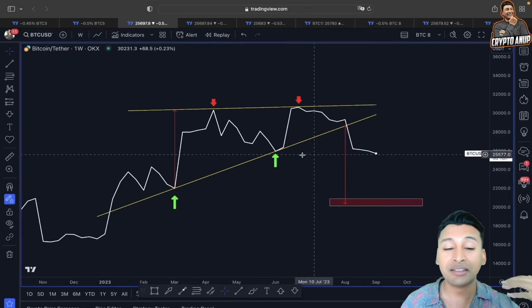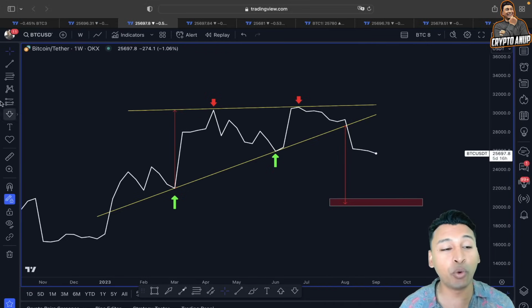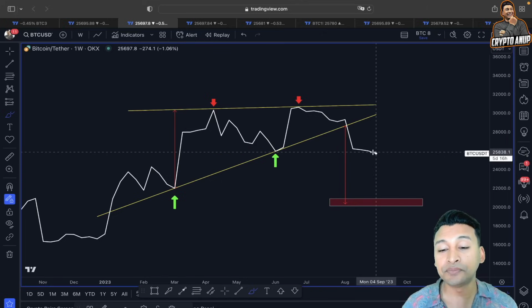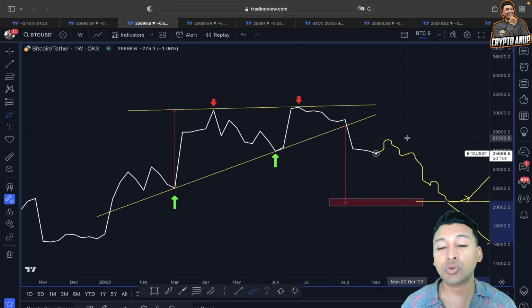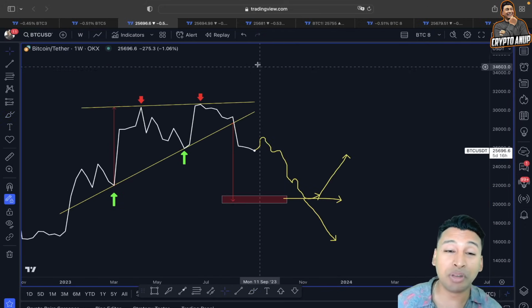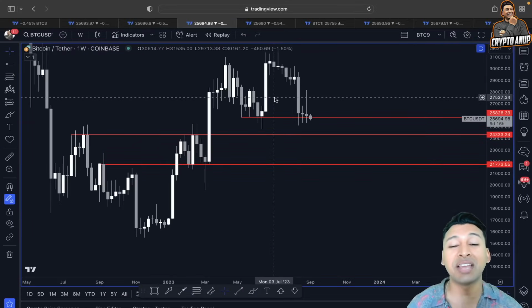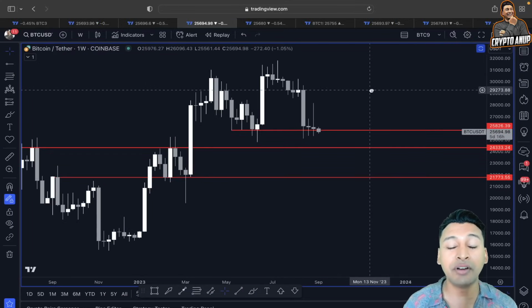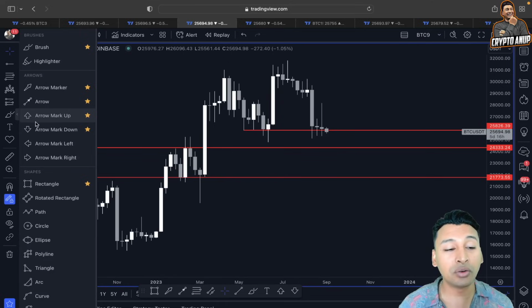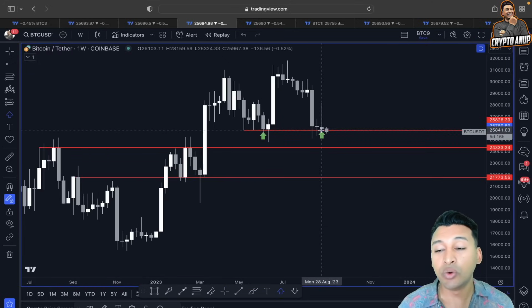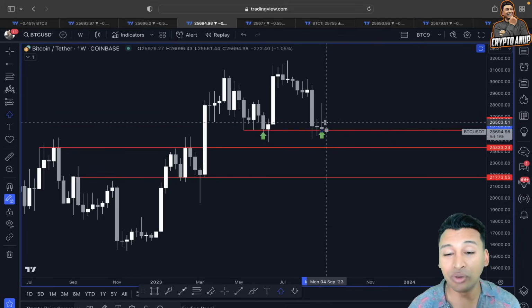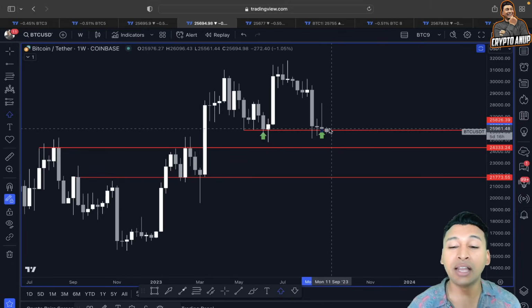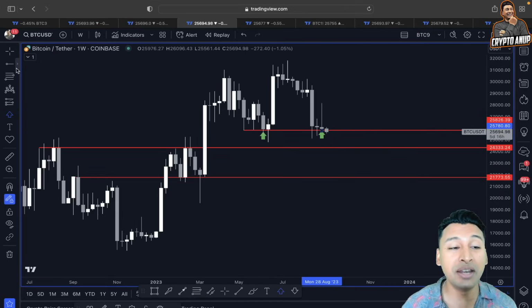Yes guys, this scenario, this rising wedge in a weekly time frame, is also pointing out that the price in the medium short term could show a move like this, but at the end we could be getting attracted towards this line here to the downside before choosing an actual trend direction, because we know if we look at the price action in a very simple way, guys, in a weekly time frame, adding this horizontal trend line around 25,800 to 26,000 was an important line. And now if we look at this weekly, it looks like it is closing below this trend line, which could be another sign of weakness.